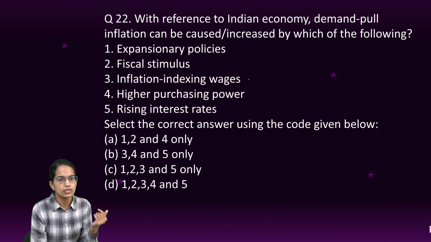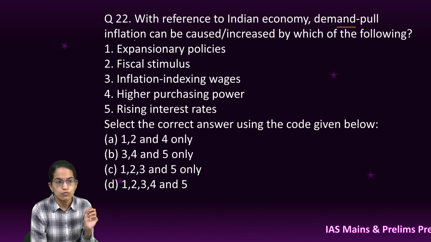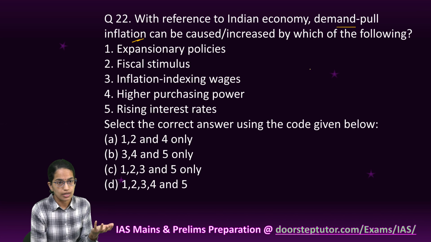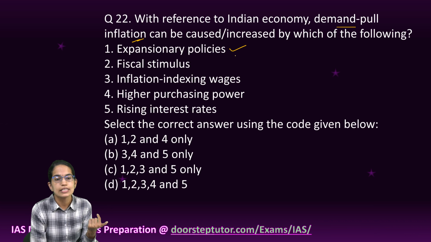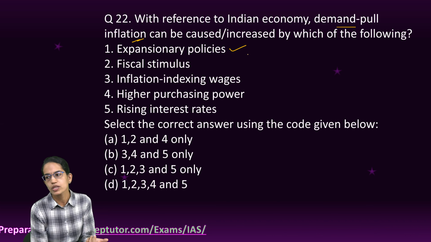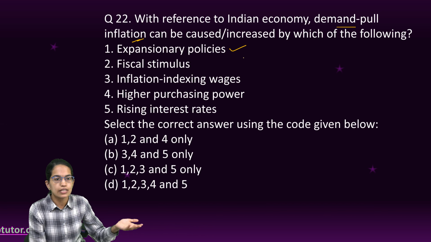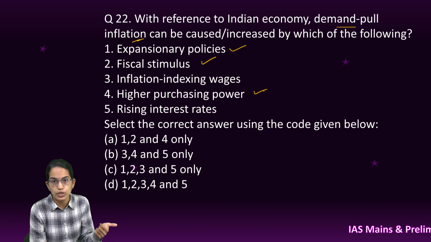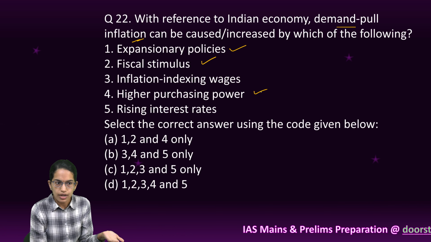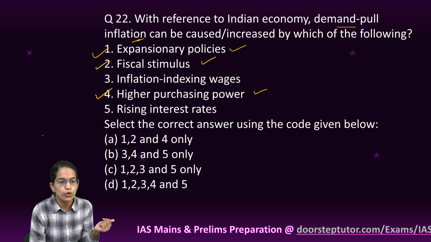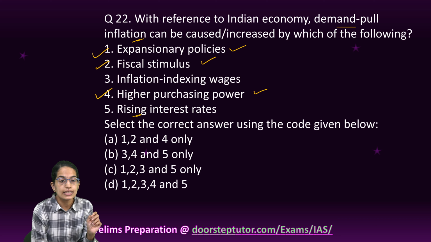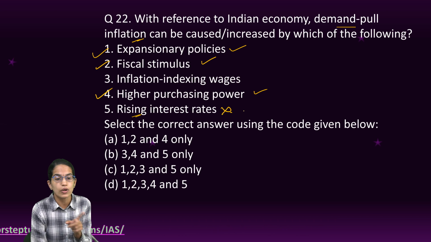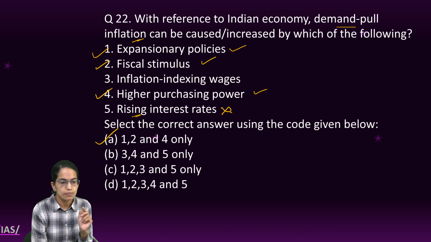The next question talks about the demand pull inflation. What do we mean by demand pull inflation? Demand pull inflation simply means inflation because of rising demand. Now, rising demand would happen when there is increasing money supply. So, there is expansionary policy. We are reducing the interest rate and putting more money into the market. There is more fiscal stimulus, again more money into the market. And if people have more capacity to buy, this would increase the demand. And therefore, 1, 2 and 4 are the right options. However, with rising interest rate, the demand pull inflation would decrease. So this is contrary to it. So 1, 2 and 4 would be the right options.